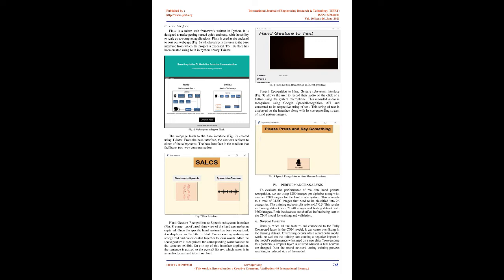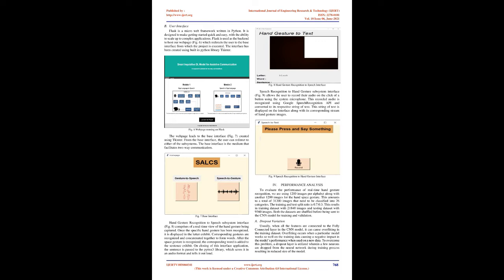This amounts to a total of 31,200 images that need to be classified into 26 categories. The training and test split ratio is 0.7:0.3. This results in a training dataset with 21,840 images and a testing dataset with 9,360 images. Both the datasets are shuffled before being sent to the CNN model for training and validation.